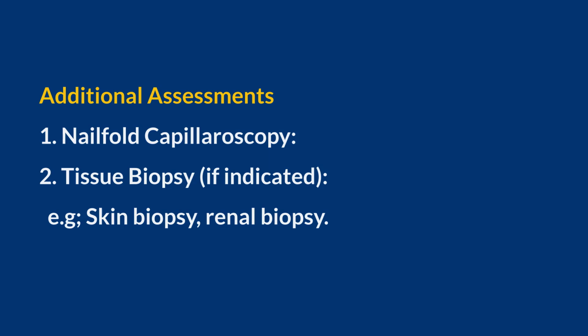Additional assessments. 1. Nail fold capillaroscopy, to assess for capillary abnormalities which can help differentiate primary from secondary Raynaud's phenomenon. 2. Tissue biopsy if indicated. Skin biopsy for skin lesions or renal biopsy in cases of suspected lupus nephritis for definitive diagnosis and subclassification.